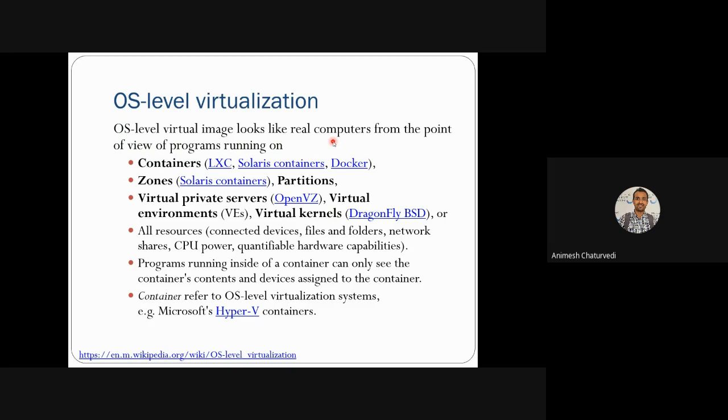Then this OS level virtualization would actually do what? It manages all kinds of resources. What kind of resources? It connects devices, it manages various files and folders, network sharing, and CPU power, and it does the quantification of the hardware capability. Programs running inside the container can only see the container's content.